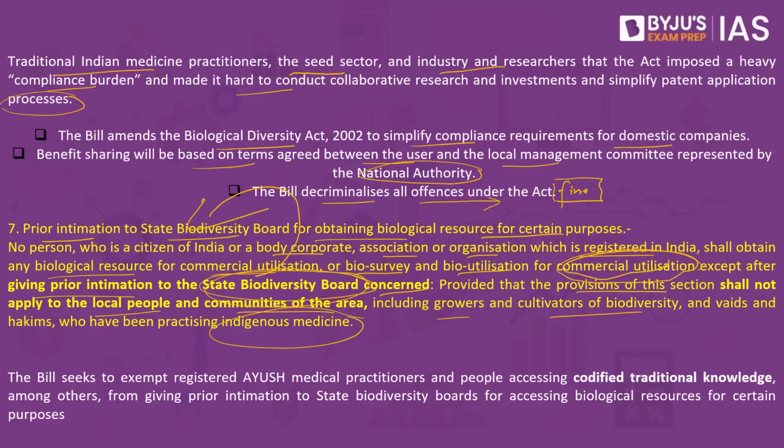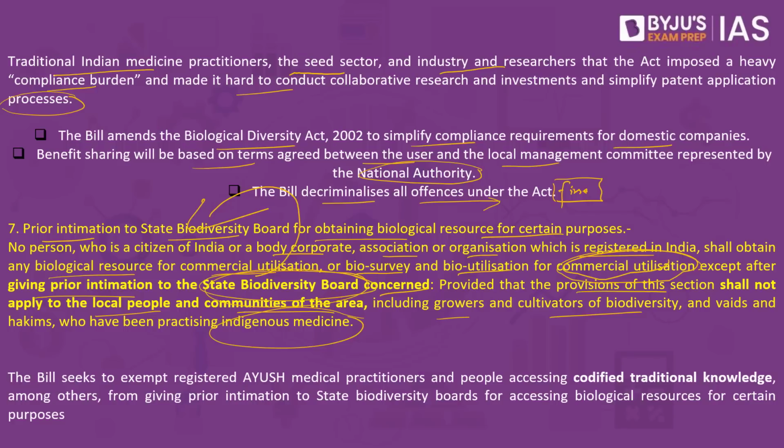This is for all those who want to make use of it for commercial purposes. But if there are people who are growers of that particular species, that is a plant variety, or people in that area who have been using it for their local uses, they need not take the state biodiversity board approval. But if it is for commercial purposes, what should they do? They should ideally take the permission from the state biodiversity board.